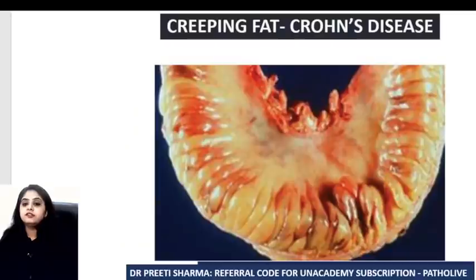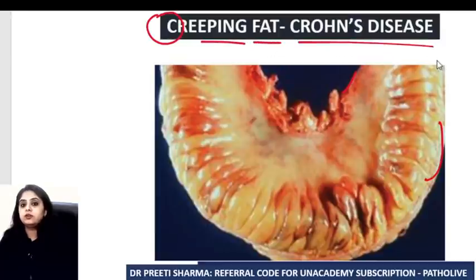Crohn's? First and foremost, it shows us creeping fat. Creeping fat means, if you look at this segment of intestine, it has fat all around, yellow fat from this border till this border. It's like a bag of fat. The entire intestine has been wrapped up with fat. Creeping fat is seen in Crohn's disease.